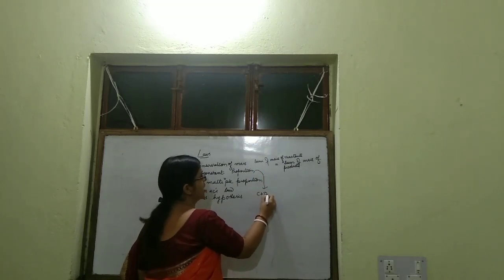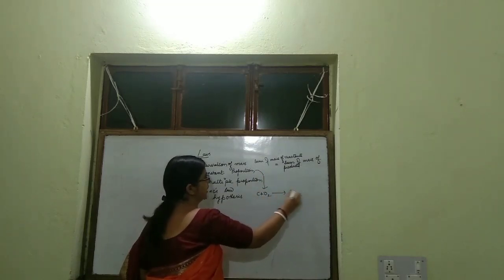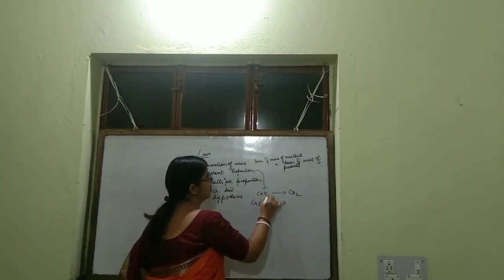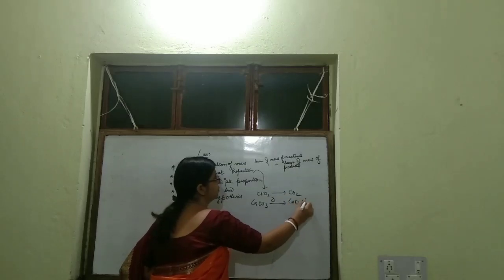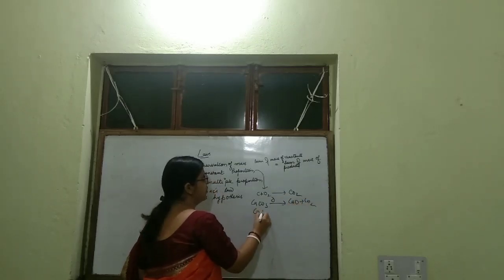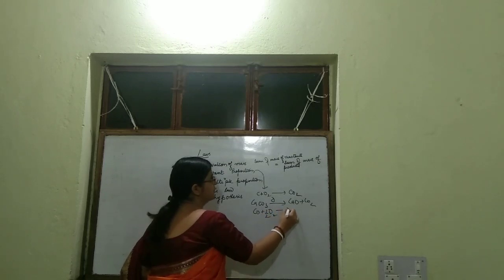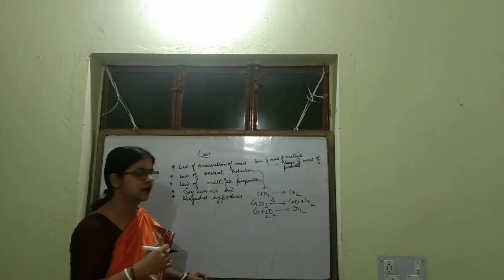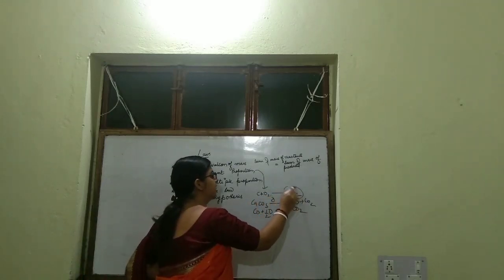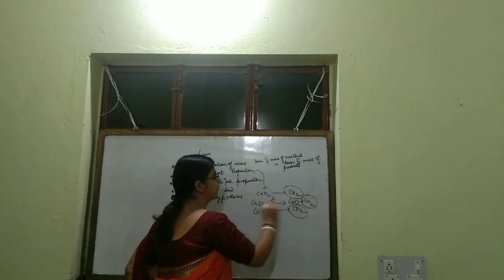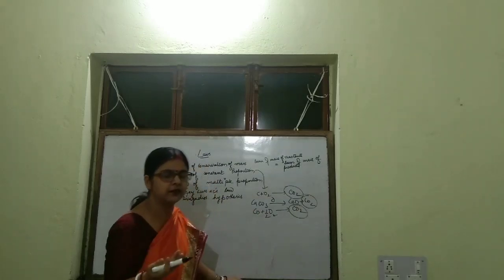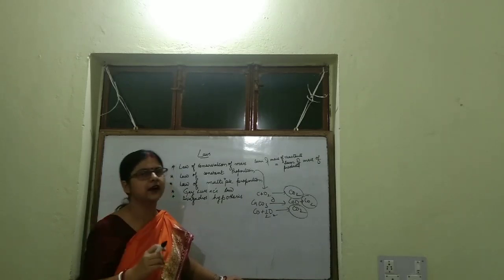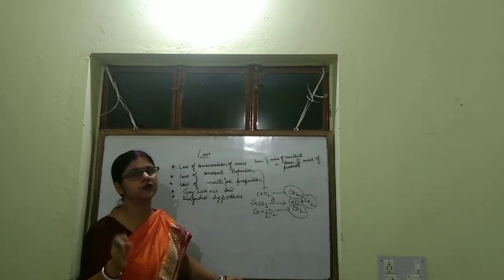Suppose carbon reacts with oxygen, it forms carbon dioxide. And CaCO3 upon heating also gives CaO plus CO2. Then CO plus half O2 also gives carbon dioxide. You see, I have written 3 reactions. And in each case carbon dioxide is formed. By whichever method you are forming carbon dioxide, it always contains carbon and oxygen.